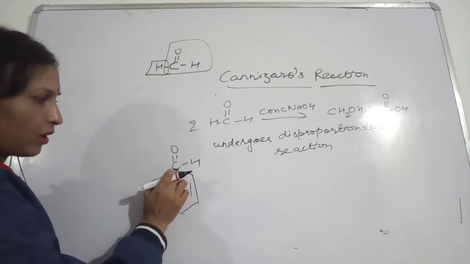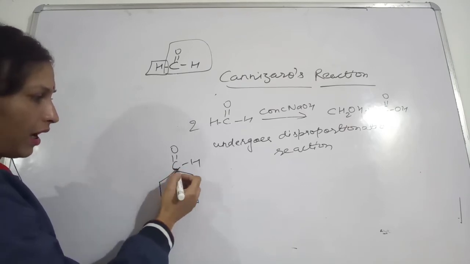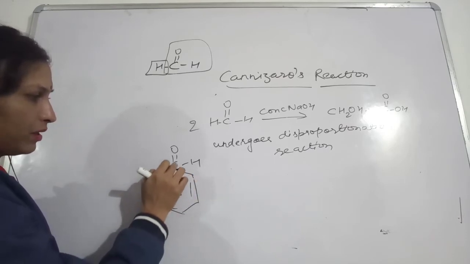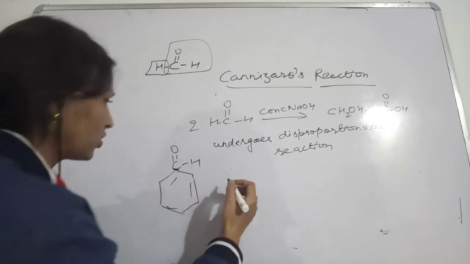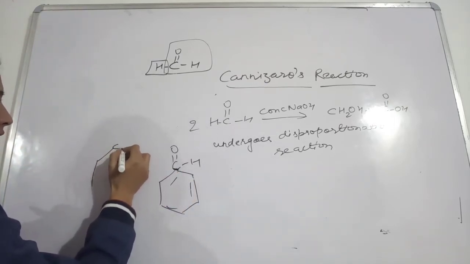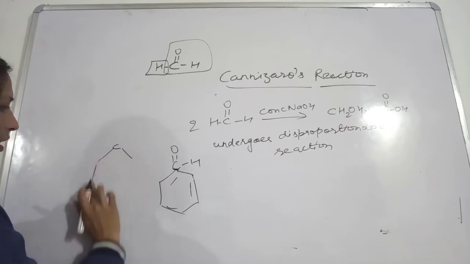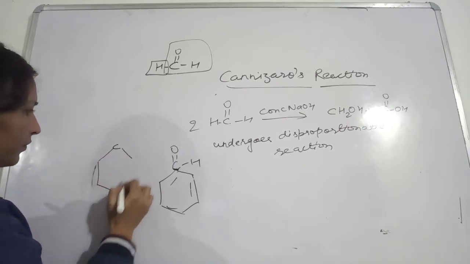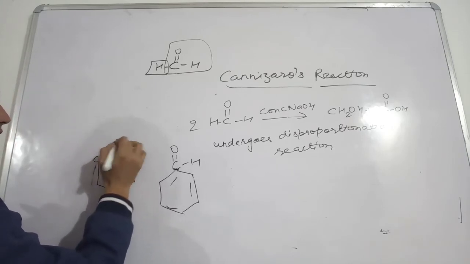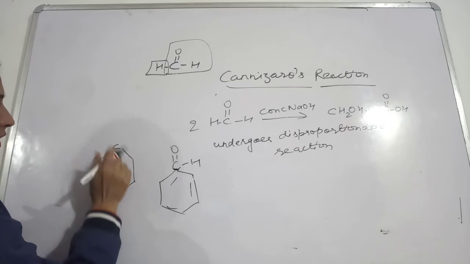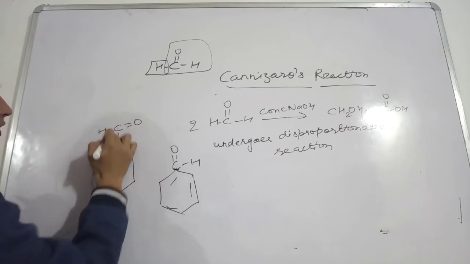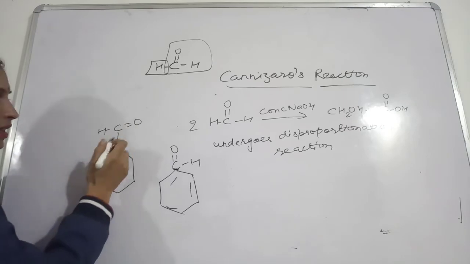This carbon is double bonded with one carbon, single bonded with another carbon, and has one more bond with the other carbon.